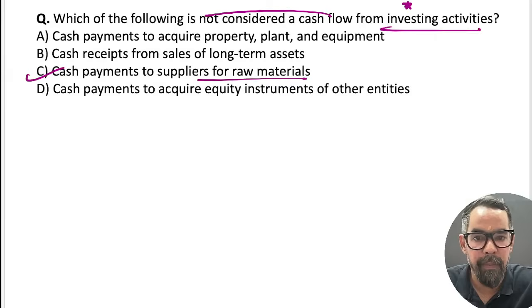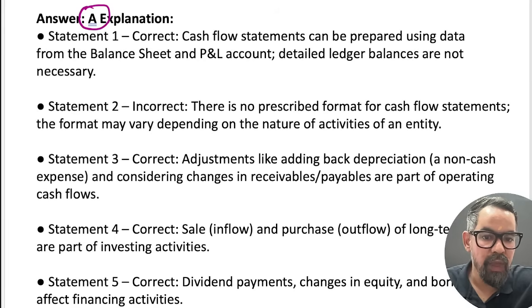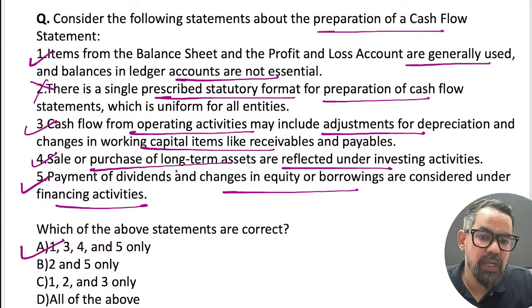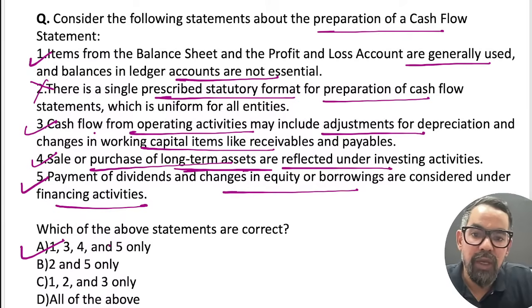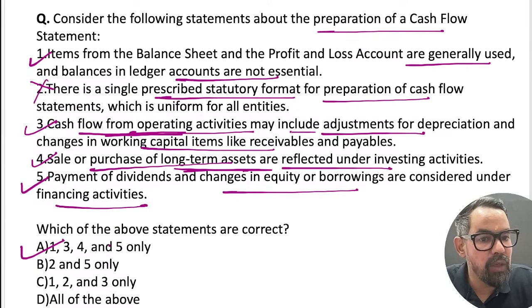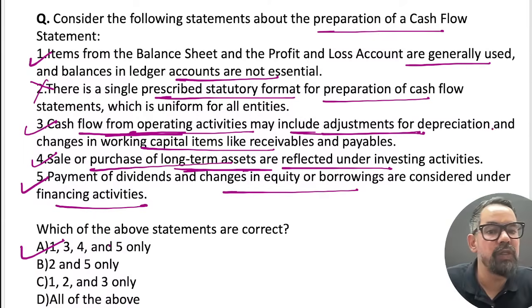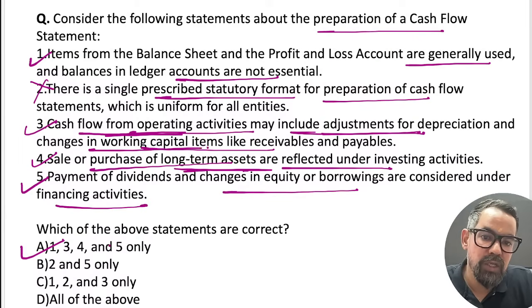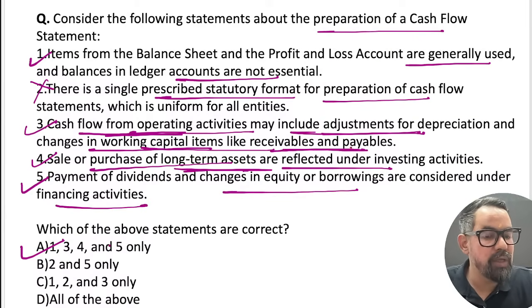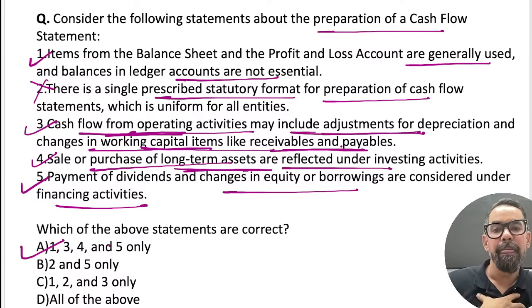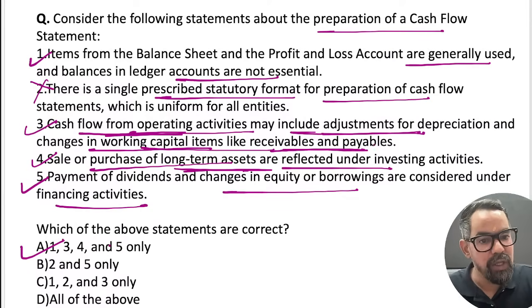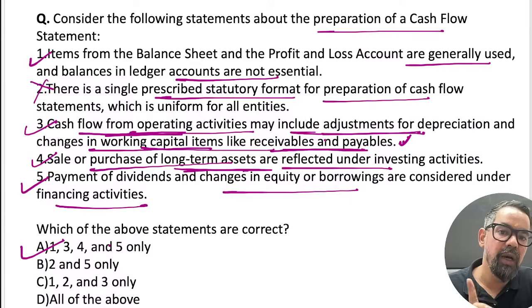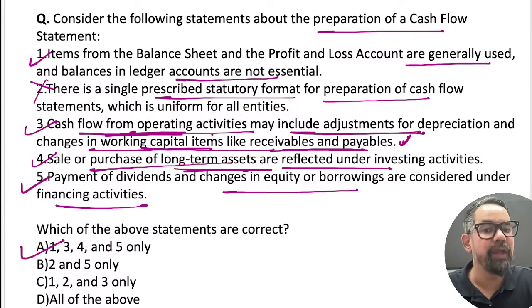Let's go back, which one, this one? So this is sale or purchase of long-term asset. Which statement? Statement number 3 and 4. Cash from the operating activities may include adjustment for depreciation and changes in working capital, receivables or payables. It is as simple as, let's say we sell something, you will receive money, or you have purchased something, and depreciation, they all are accounted in this one. Okay, that is called your operating activity.